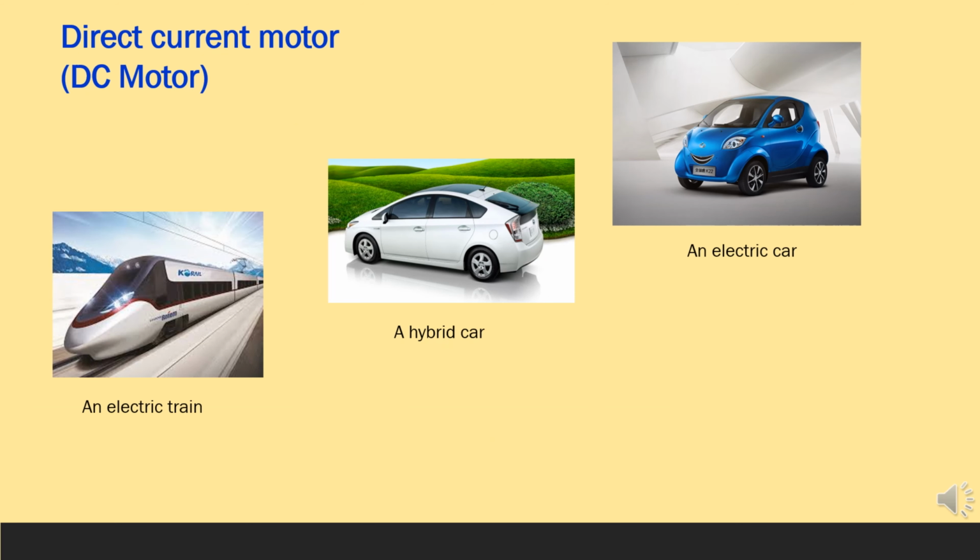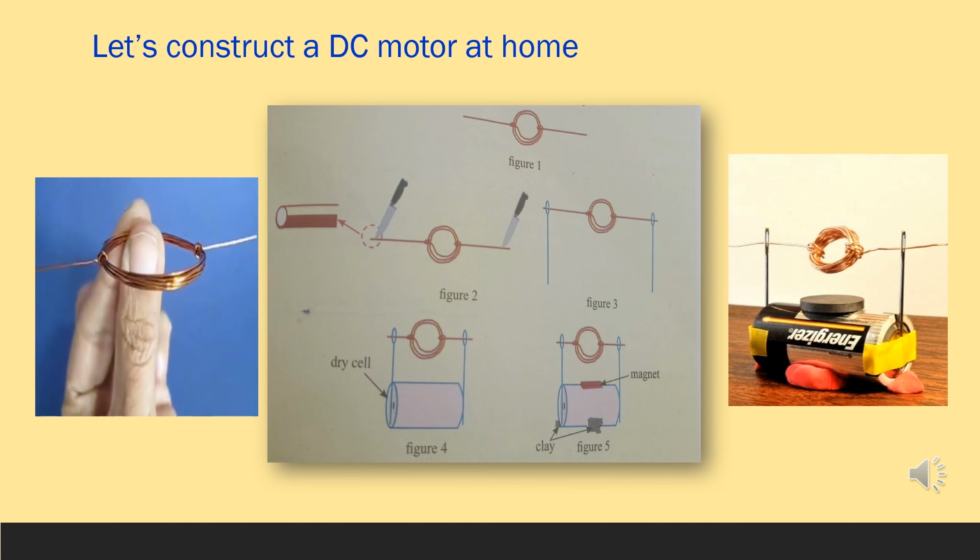There are so many applications of the direct current motor, or DC motor, as shown on the screen. We use DC motors for electric trains, hybrid cars, electric cars and also toy motor cars. Now we are going to construct a DC motor at home. Are you ready? You will need a dry cell, insulated copper wires, two needles with large holes, some clay, sellotape, a knife for cutting wires, and a small ring magnet.